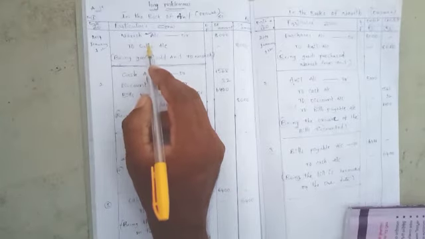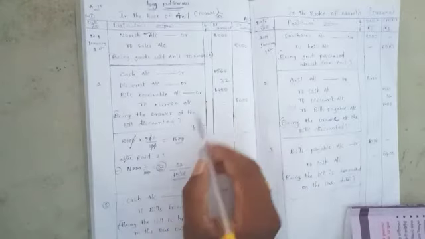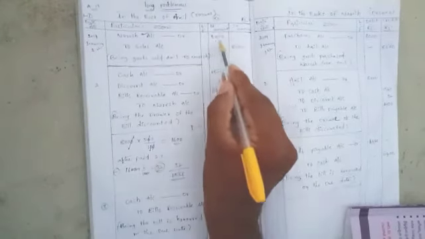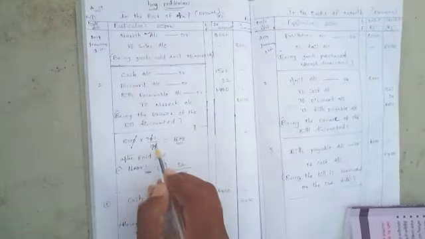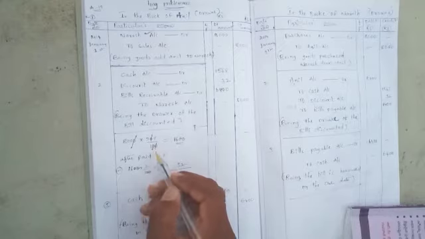The amount of the goods sold is 8,000 rupees in total, and the percentage is 20%, so the cash paid immediately is 20%.